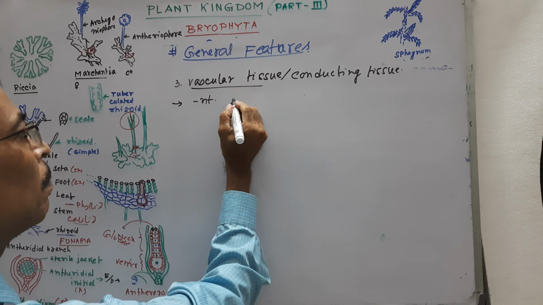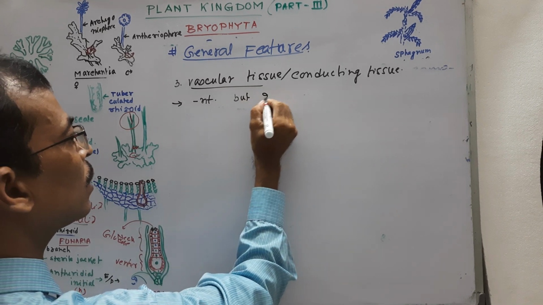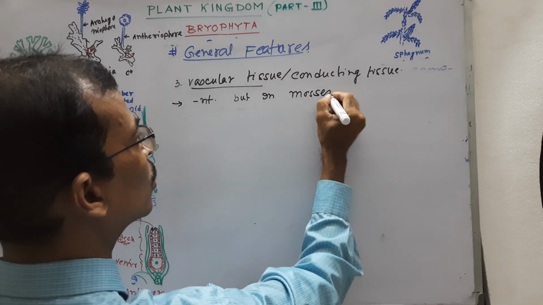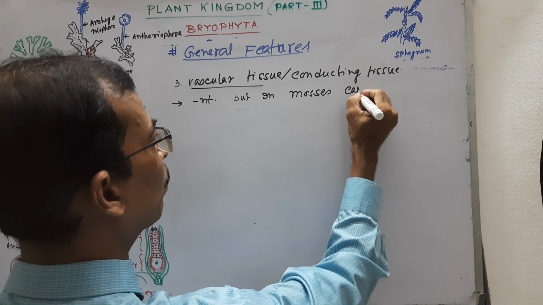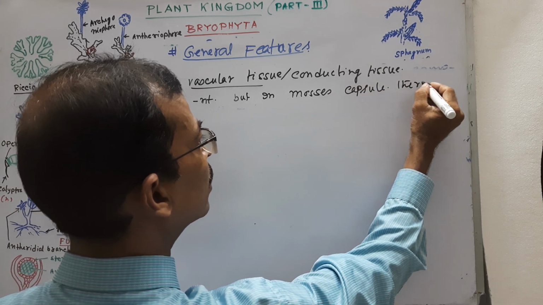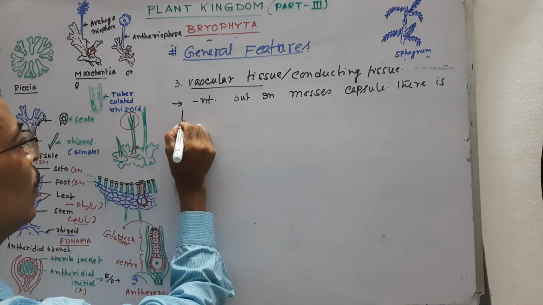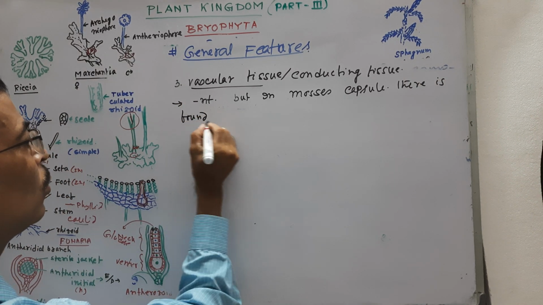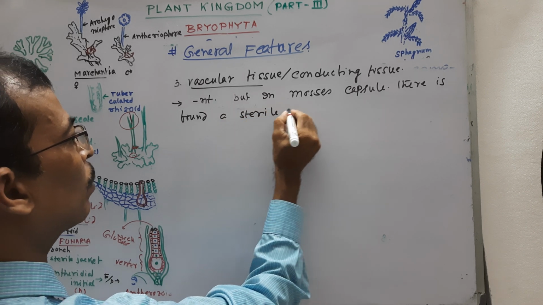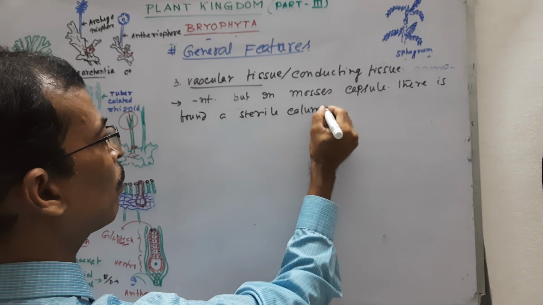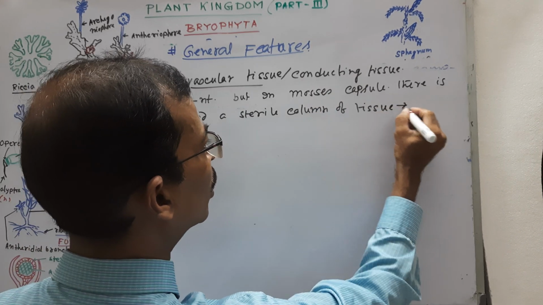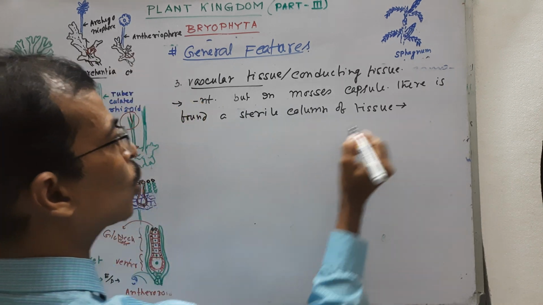But in moss capsule, there is found a sterile column of tissue called columella.